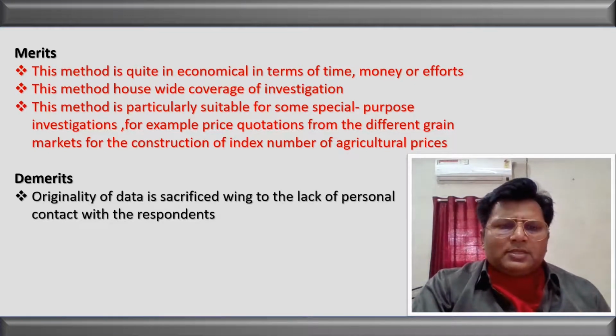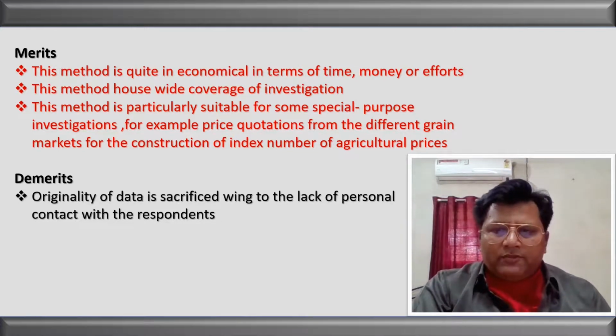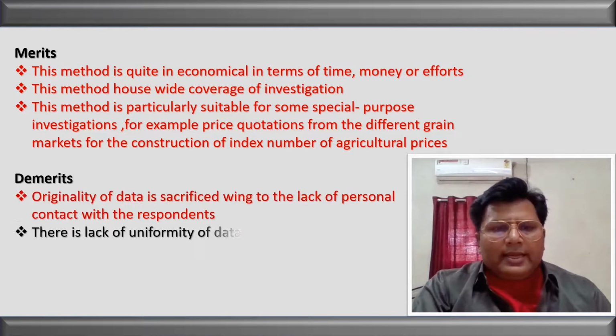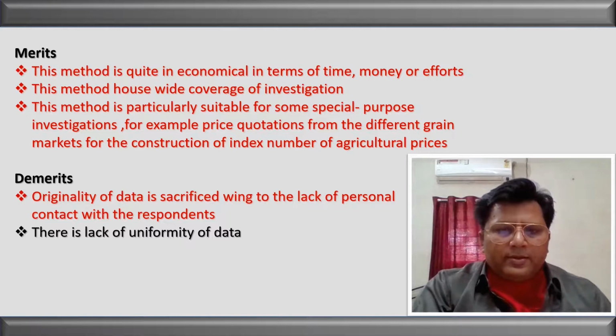The first demerit is that originality of the data is sacrificed because we are not collecting the information on our own. Next, there is lack of uniformity of data. The same type of data will not be obtained.